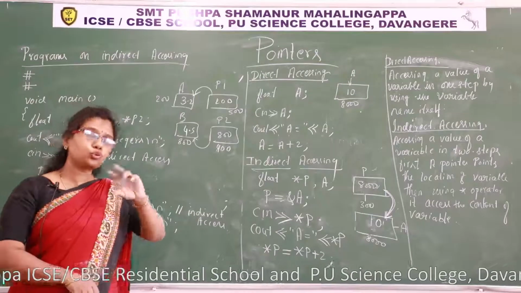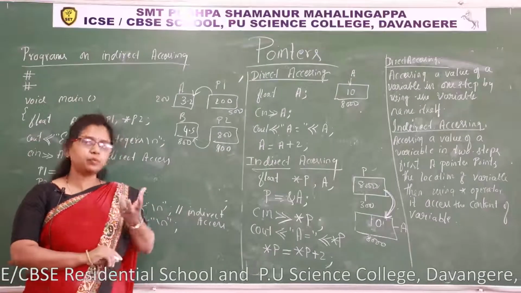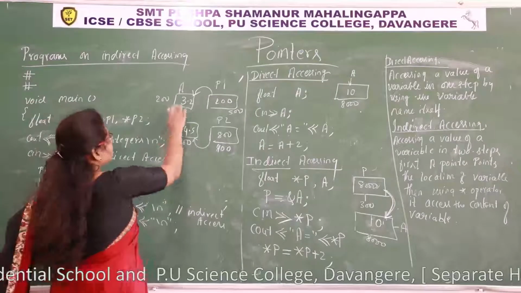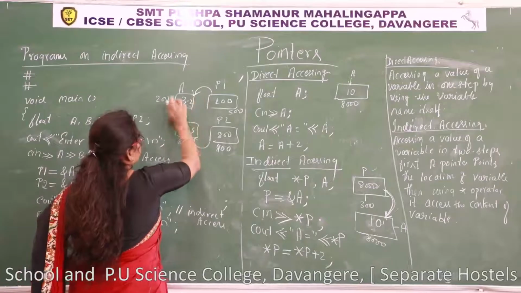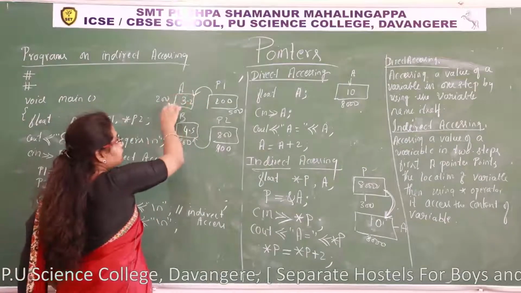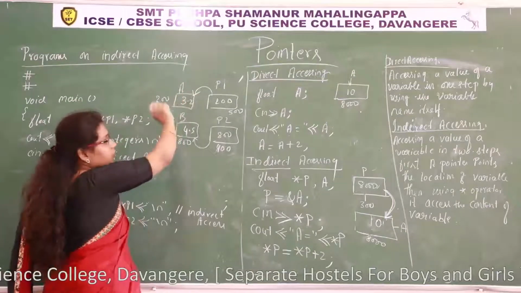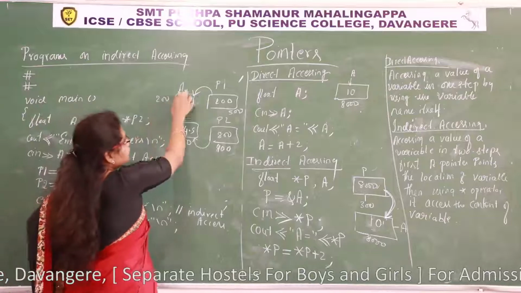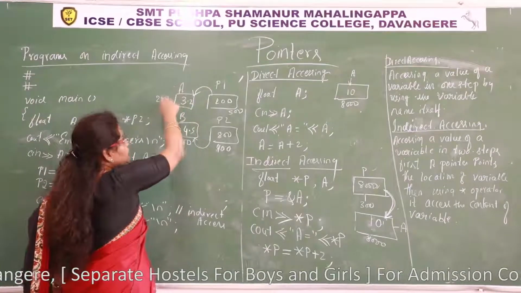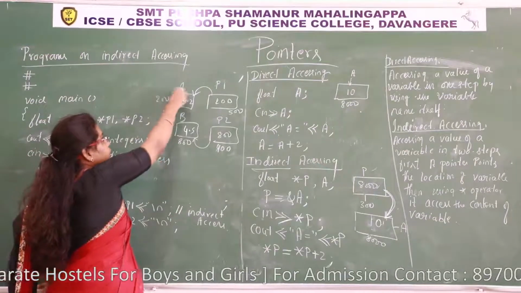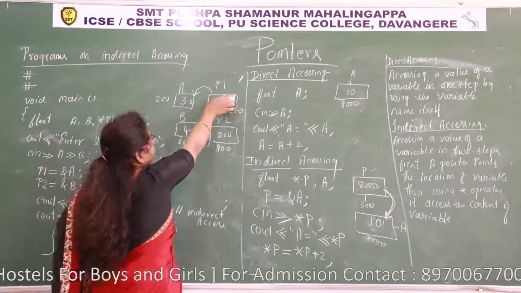Then to store the address of memory, we need a memory. Are you understanding? To store the address of this memory, A is a memory name. So this memory address is 200. A is what type of memory? It is floating type memory. Its address is 200. Though it is a floating type memory, its address is an unsigned integer. In order to store the address of this memory, we need another memory location.